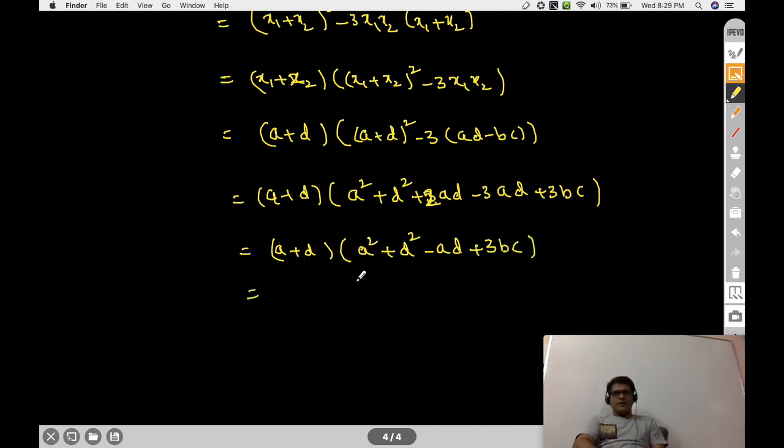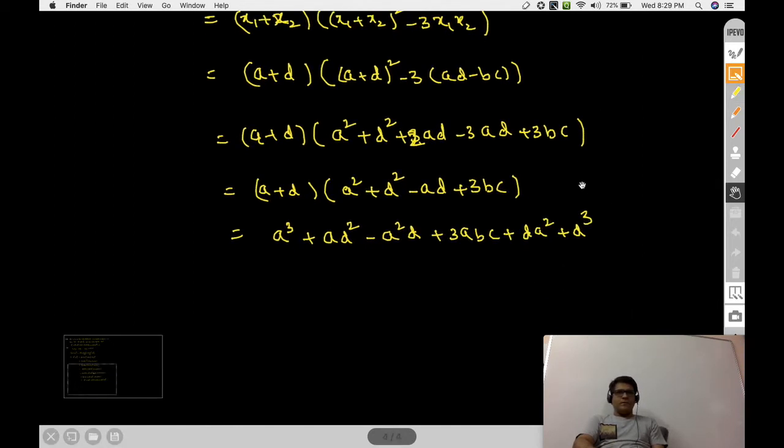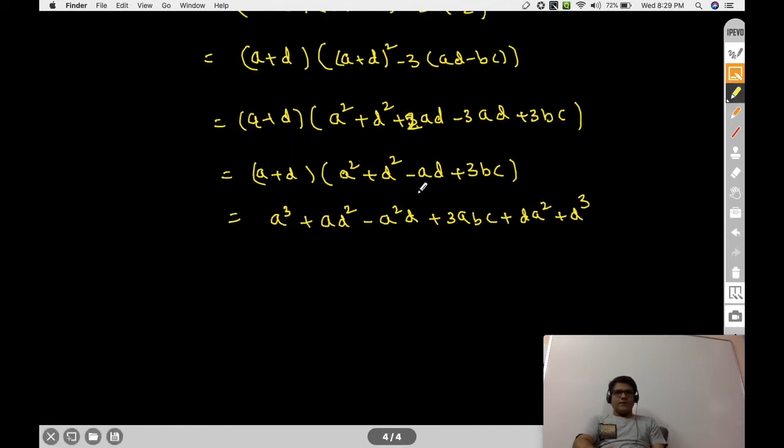Open this bracket also. If you multiply these two, this is a cube plus a d square minus a square d plus 3abc plus d a square plus d cube minus a d square plus 3bcd.